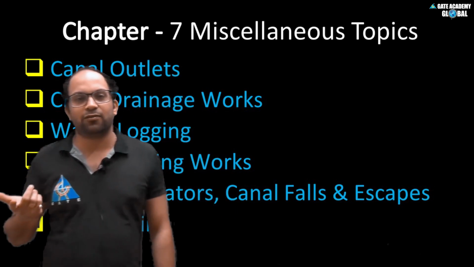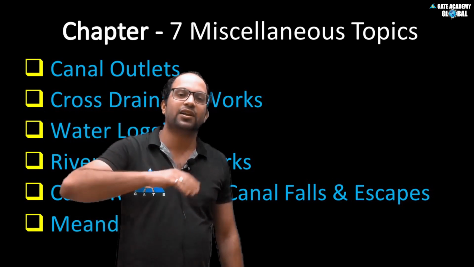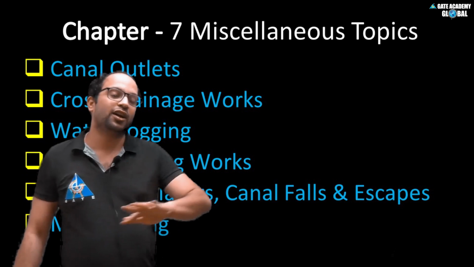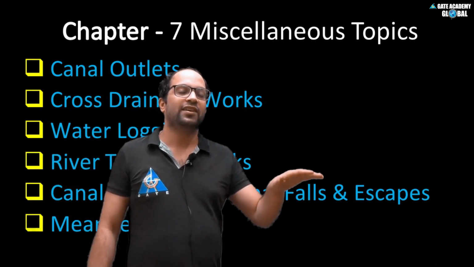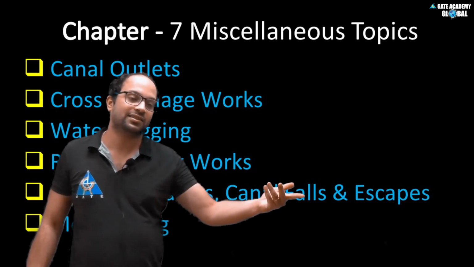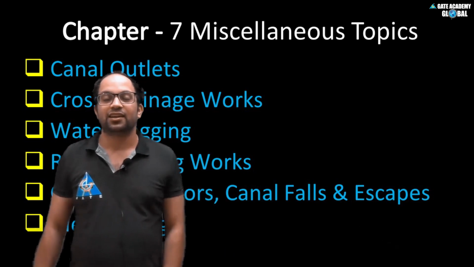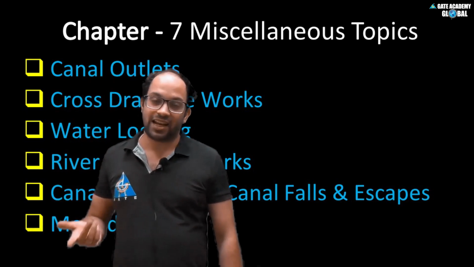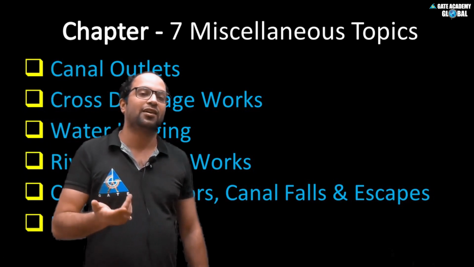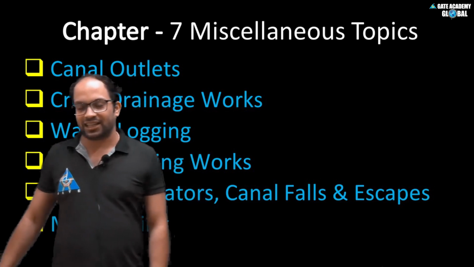What is a canal fall? A canal fall is needed when the canal is running on the earth surface, and the earth surface is not uniform. Sometimes it will have some falls, so we will also build canal falls for the sake of alignment. And what is a canal escape? We will see how, if a flood comes in a canal, the extra water is escaped from the canal by these structures called canal escapes.